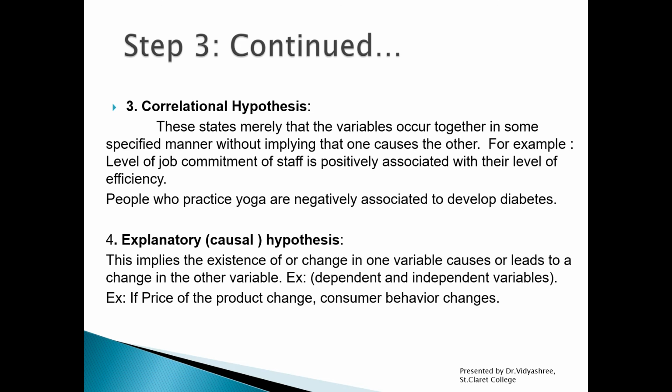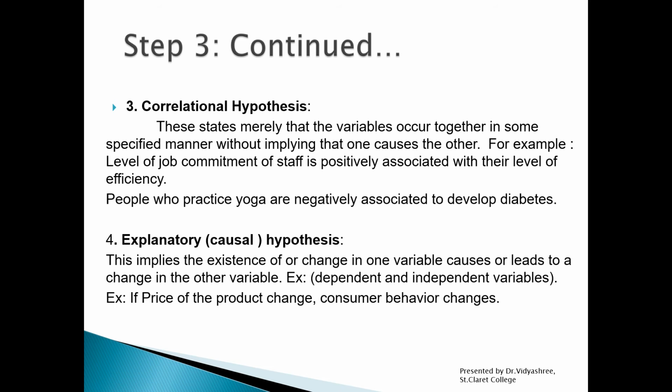We are not stating that practicing yoga is the reason for not getting diabetes. This is not the way the correlation hypothesis works. They just state that both variables have a relationship, but this will not cause the other variable to change.